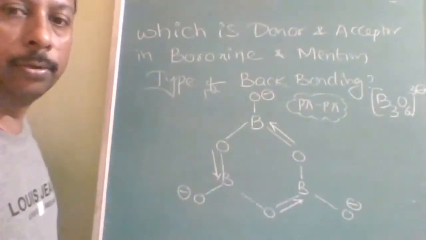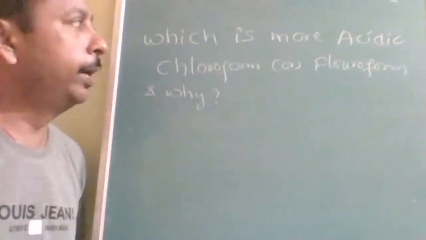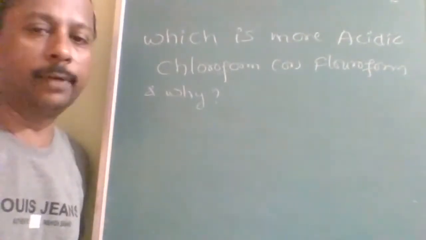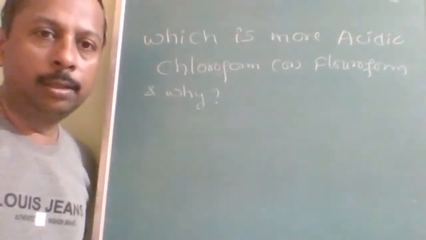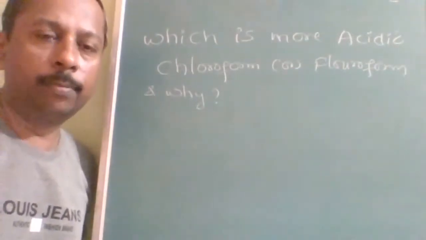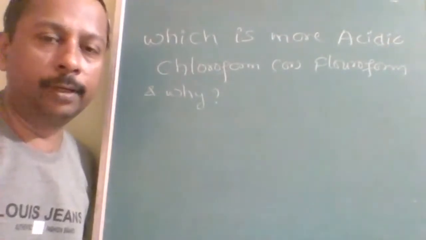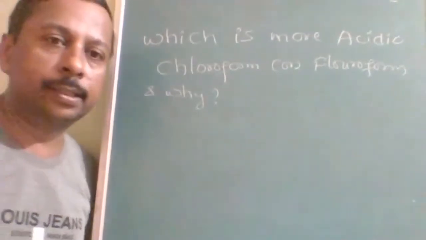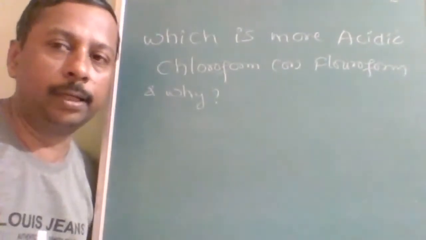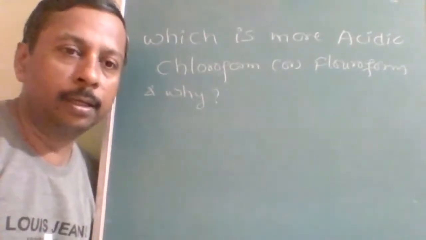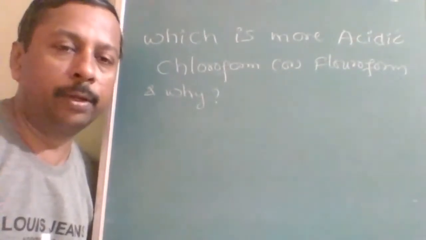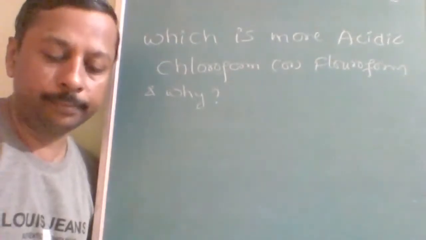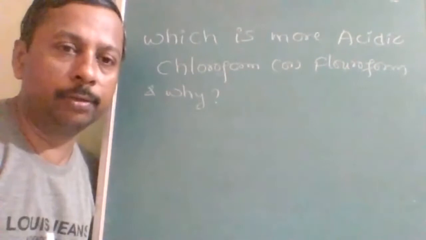Okay, note down this. Next question is, which is more acidic, chloroform or fluoroform, and why? A lot of questions will be there on back bonding. I don't think anybody will cover all this. Actually, this belongs to organic. So a lot of things of inorganic can be covered in chemical bonding, redox reactions, and periodic table. If these three topics are perfect, then you are covering 90% of inorganic.